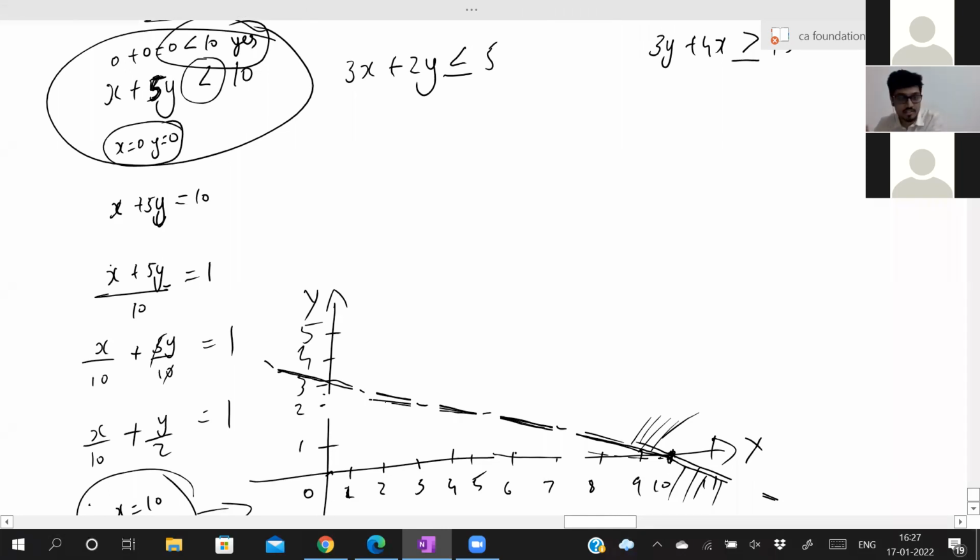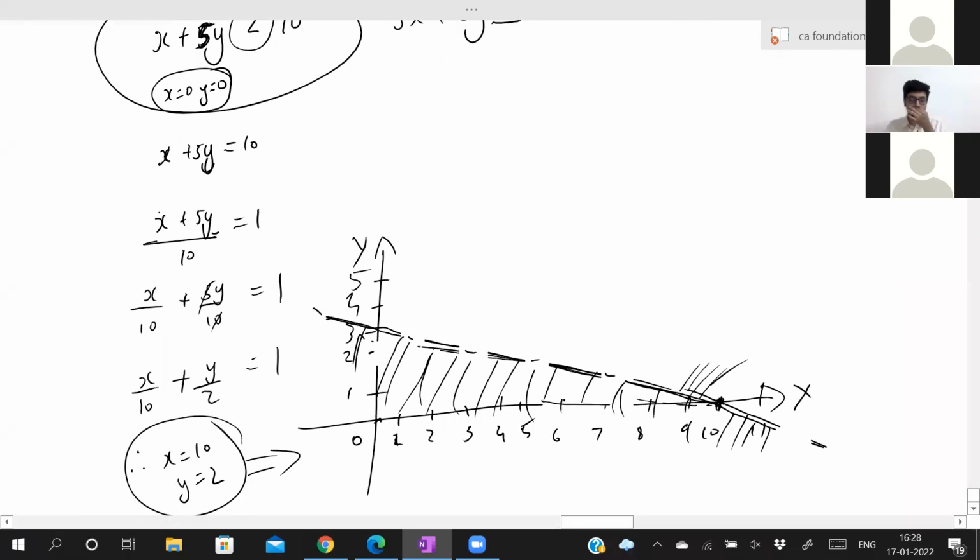If the answer is true, then you have to shade it towards origin. If the answer is false, you have to shade it the opposite side of the origin. The entire chapter, we have to do only this much. Understood this one? How to put the chart and how to shade it.